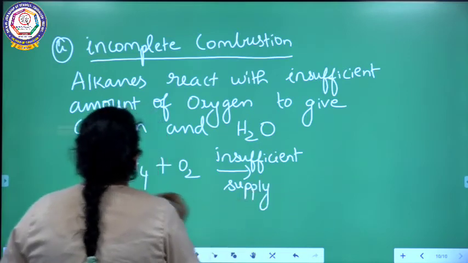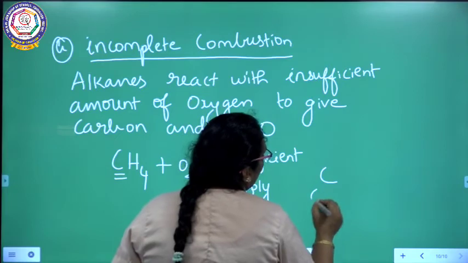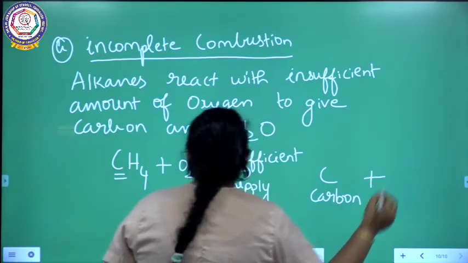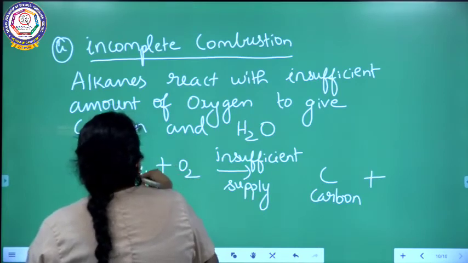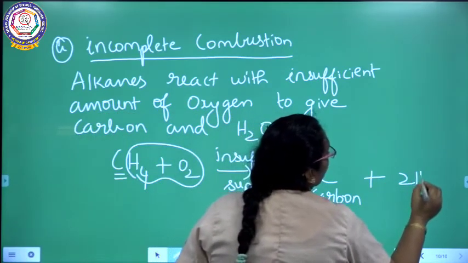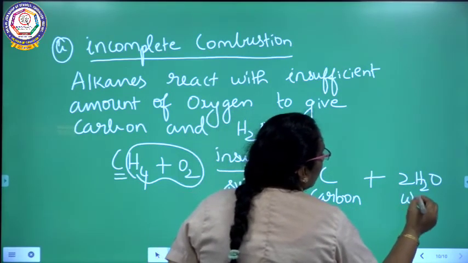So what is happening here? The carbon from methane will be released as carbon, and the hydrogen combines with oxygen to give water molecules. You will be getting carbon with the liberation of water molecule.